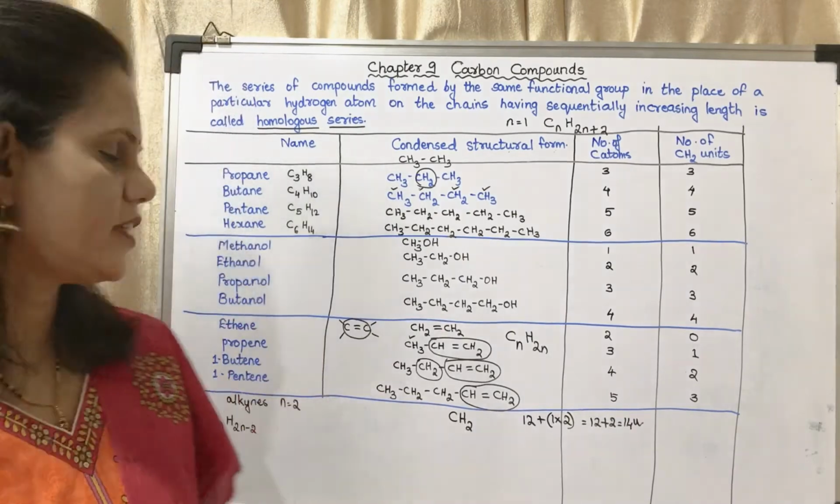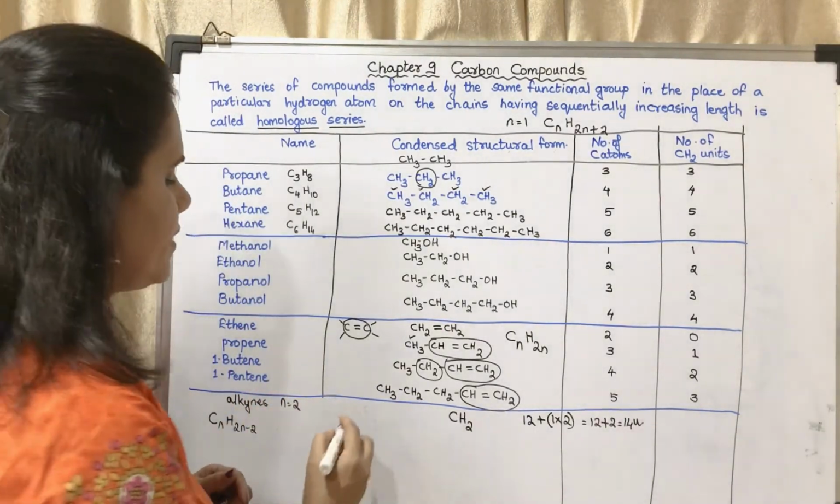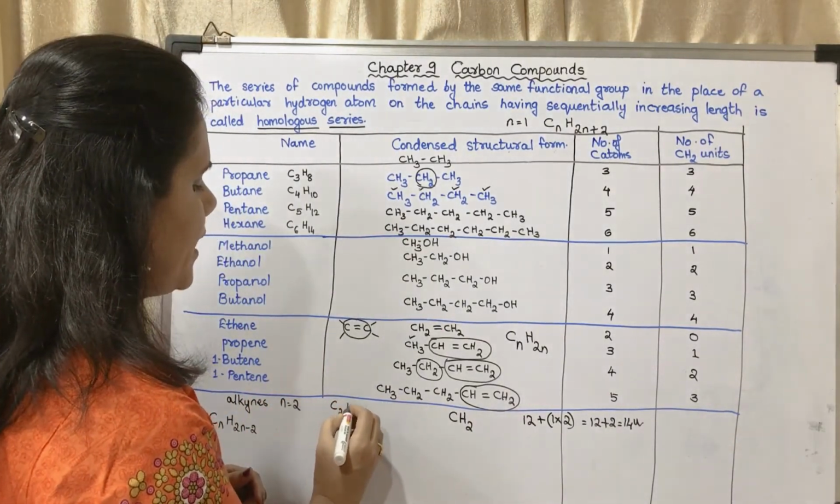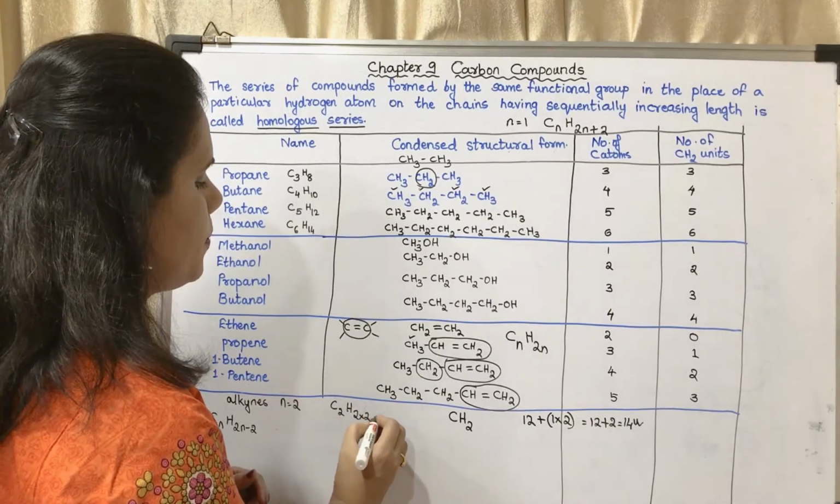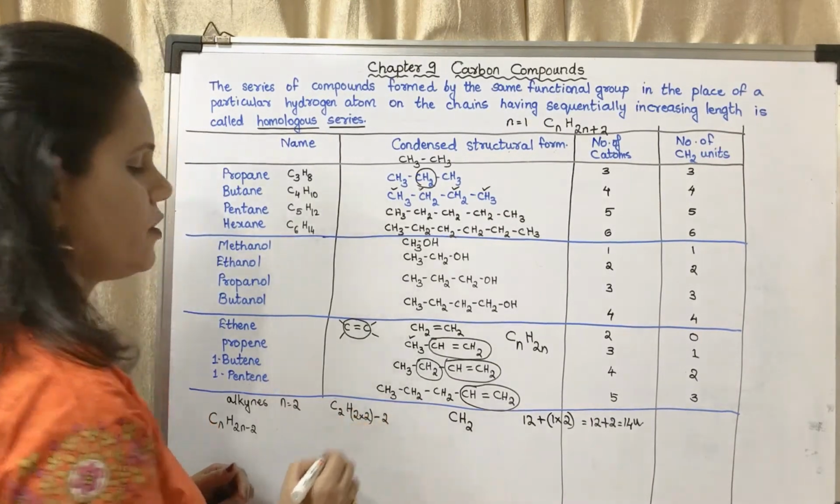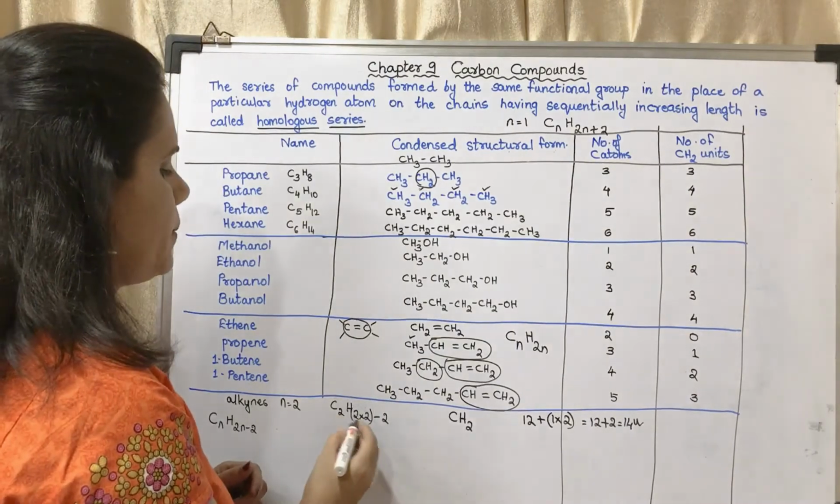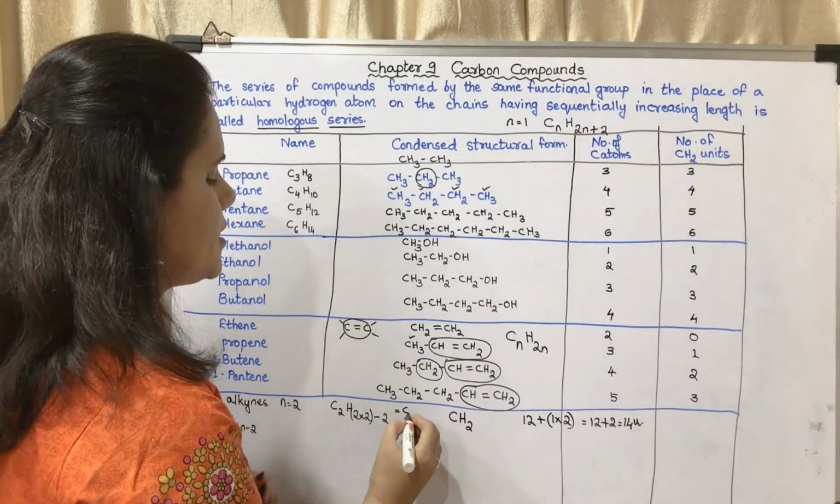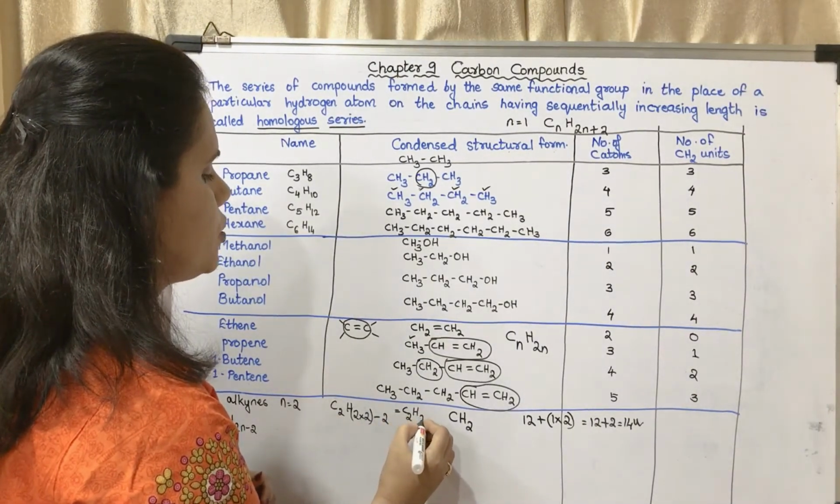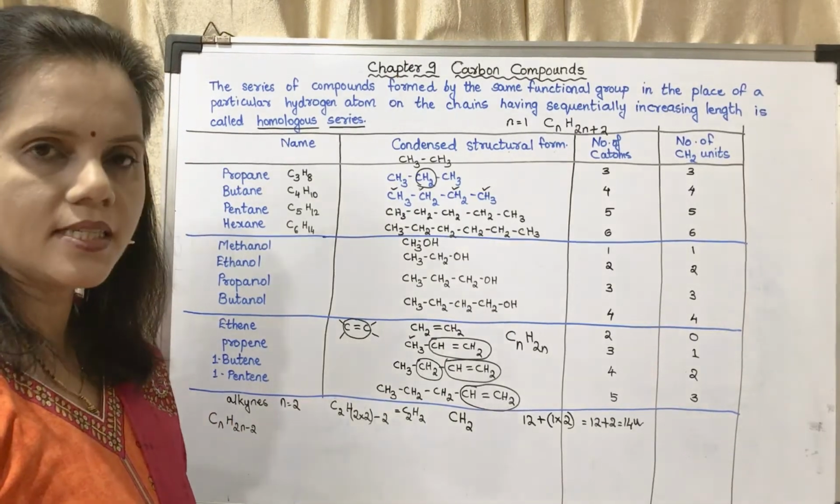So the structure of the first alkyne, that is ethyne, will be C2H2 into 2 minus 2. This you have to calculate first. So it will make 4 minus 2. This is same as C2H2. 4 minus 2, that is 2.